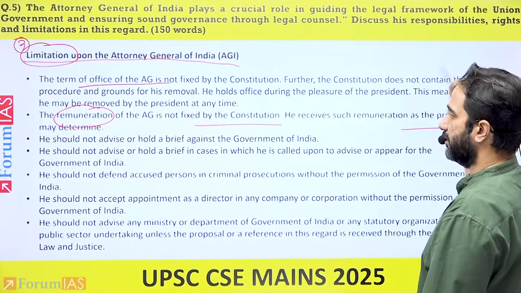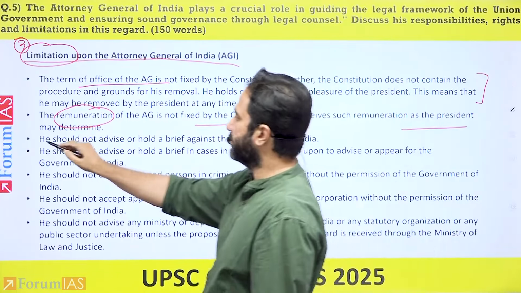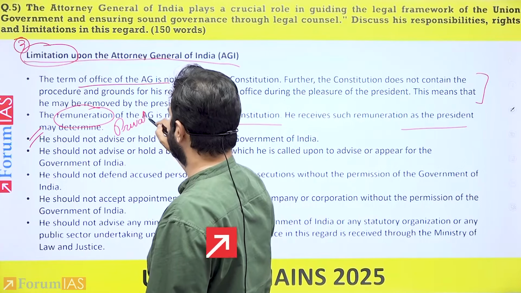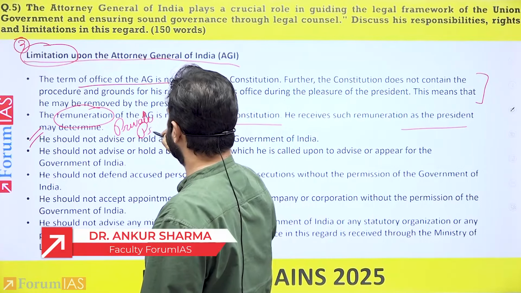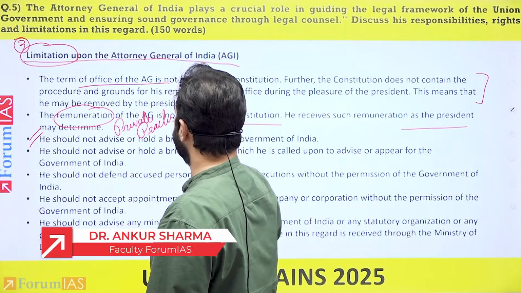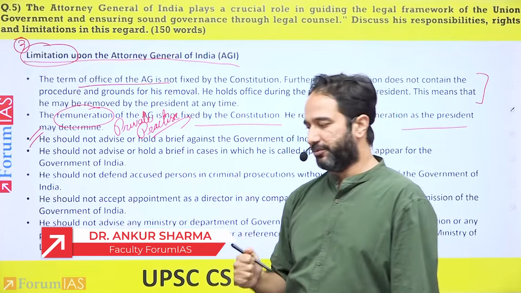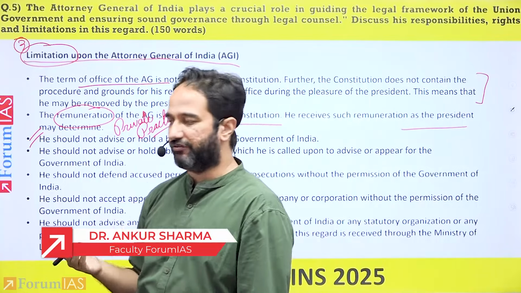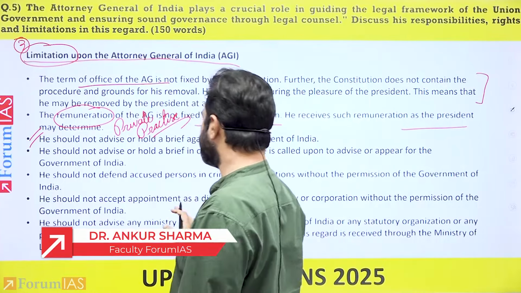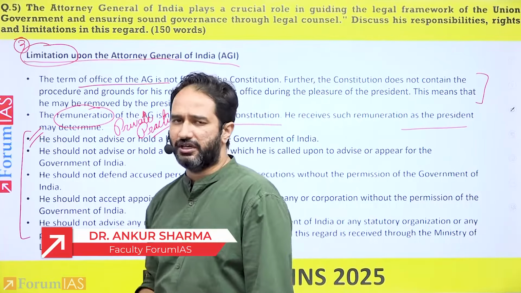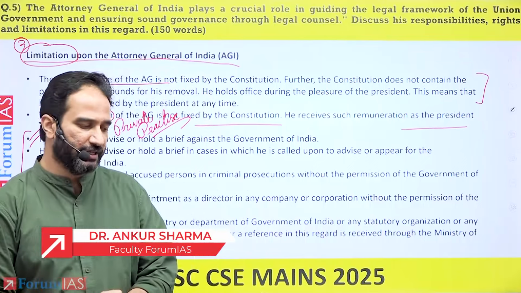Apart from this, there are certain limitations that have been put on the AGI in relation to his private practice. The point is, the Attorney General of India is not an employee of the central government. He can still undertake his private practice, but in relation to his private practice, there are certain limitations that have been imposed on the AGI, and you can mention them separately.